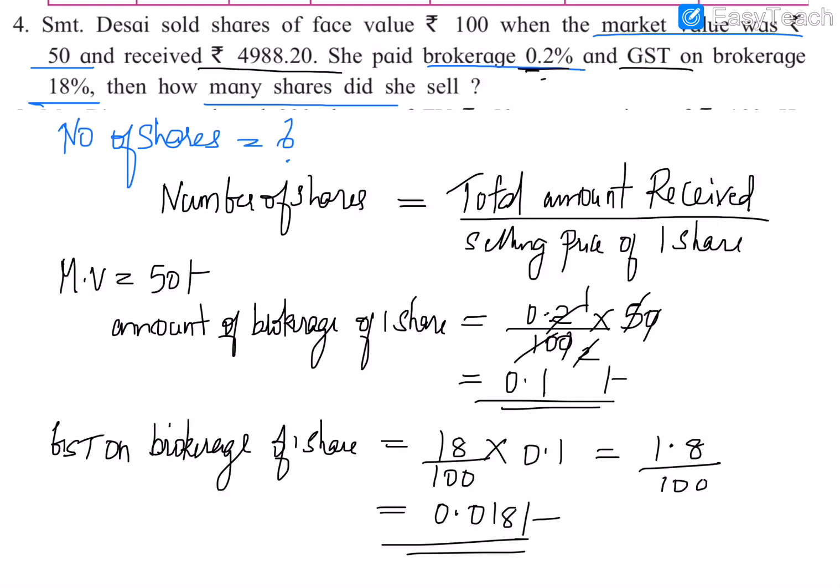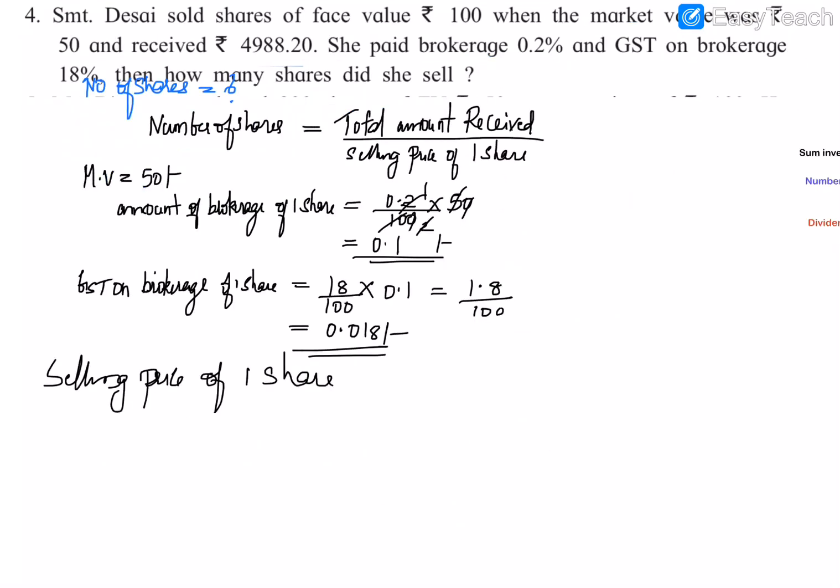Now we need to subtract the GST and the brokerage from the market value, since we are selling the share. So we are going to calculate the selling price of one share. So we need to subtract the brokerage from the market value. So market value minus brokerage, and also we need to subtract GST from the market value.